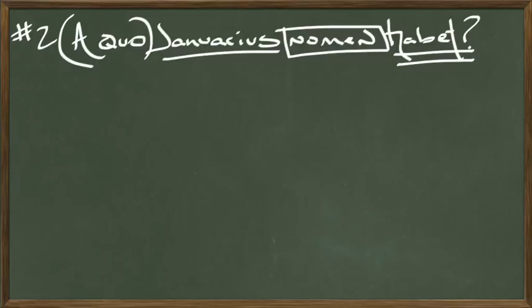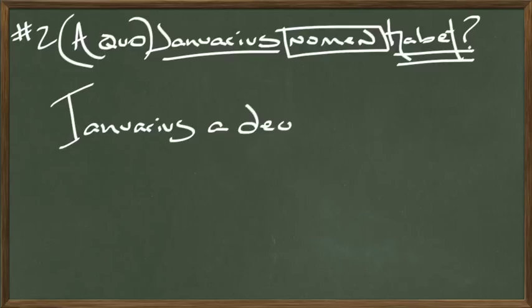Now back to translating this into Latin as we answer this question here. So, to respond to this in Latin, we would say Januarius. The Romans didn't have a J. Januarius. So January. And we're going to say is named from the Roman god Janus. So we're going to say Januarius a Deo, because this is in the ablative case, right? Because of the from. So really we're answering the a quo here. A quo is in the ablative case. A Deo is also in the ablative case.